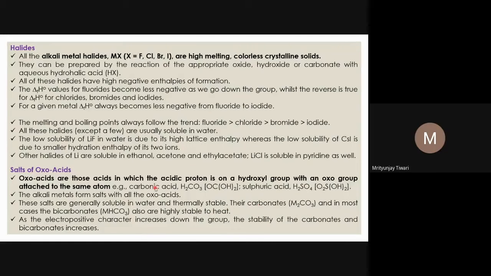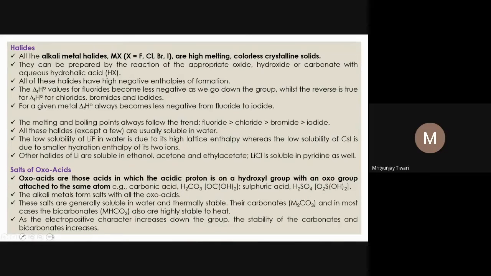So there are carbonates. Carbonates means the salts of carbonic acid with the alkali metals. You can see carbonic acid H2CO3. If in place of H2 I write Li2CO3 or Na2CO3, these M2CO3 carbonates, and in most cases the bicarbonates, are all highly stable to heat. Lithium has some other properties. Other than the carbonates, if you look at lithium carbonate, it is not thermally stable. We have seen it earlier, but the rest of the carbonates are thermally stable.